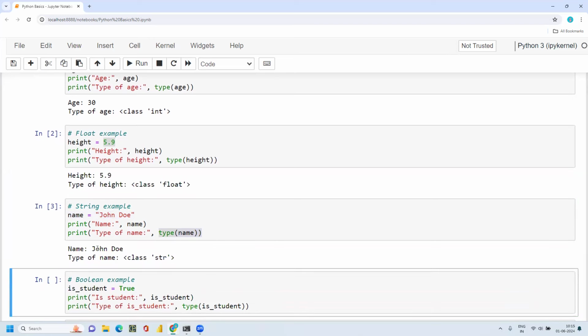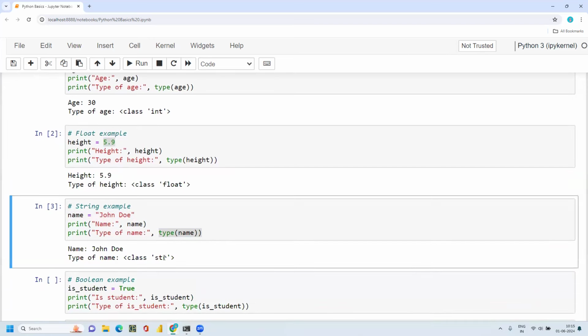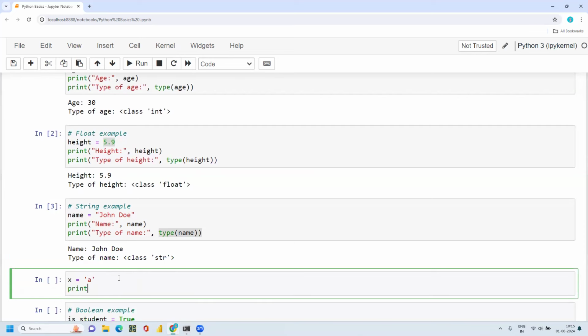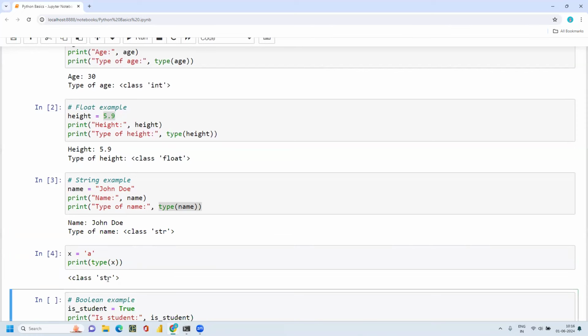I am able to print the name, and the type of name is string. For example, if I assign x equal to a and print the type of x, because I'm assigning a to x, here it is string.